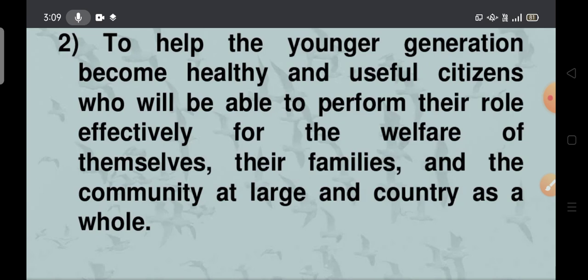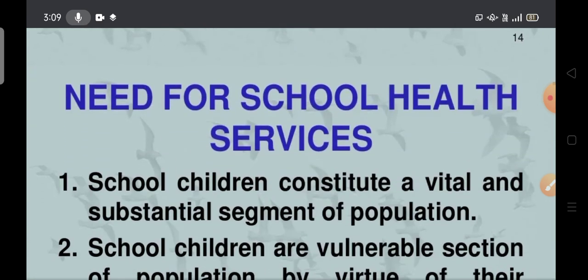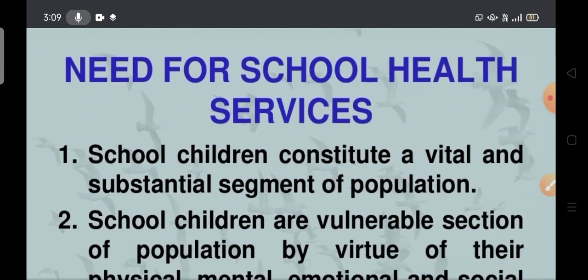Okay, the next one is the need for school health services. What are the needs for school health services?